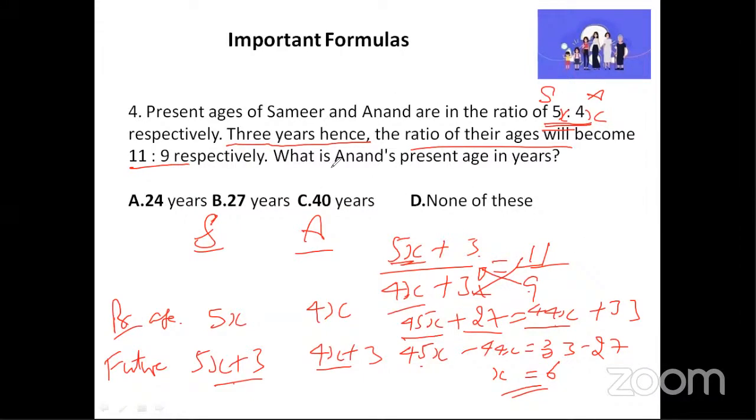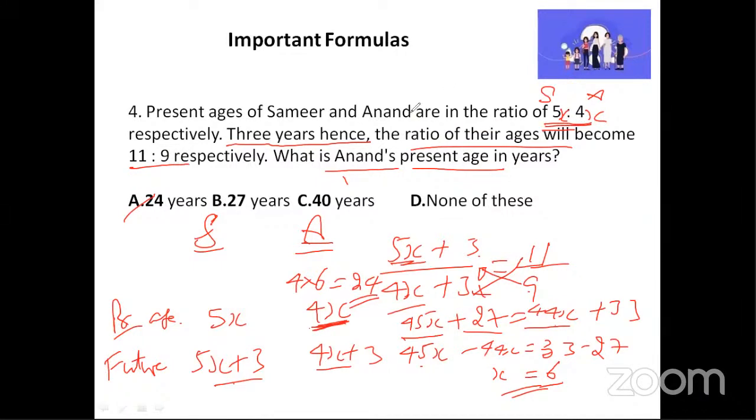Now observe the question carefully. What is Anand's present age is the question. Now let us see. Anand's present age is 4x. We have got x as 6. So Anand's present age will be 4 into 6, which is nothing but 24 years. Option A, 24 years. Okay. Very good. Perfect. Very good, Bibi, Aisha, Afrin. Nice. Clear? So this is clear.